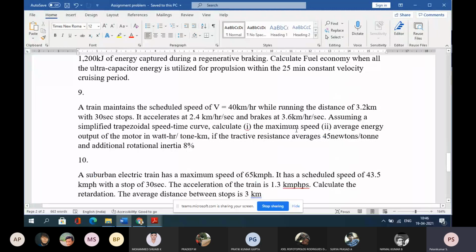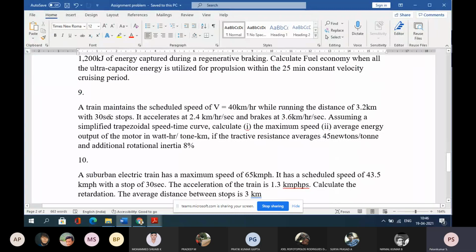That problem also we have solved. I think only this problem, okay, is not solved. This is once again using the same trapezoidal curve. The train maintains a scheduled speed. What is the scheduled speed given? Distance is given.